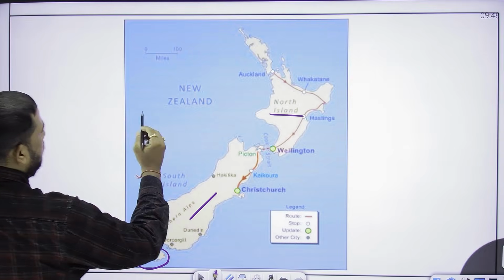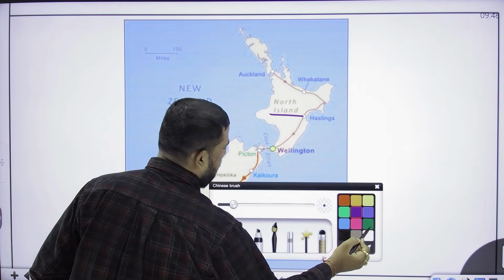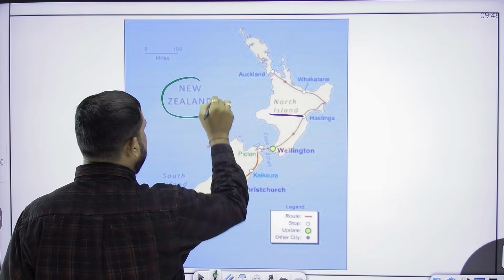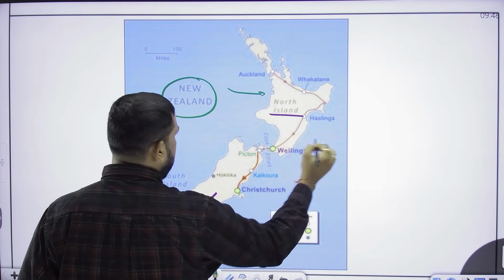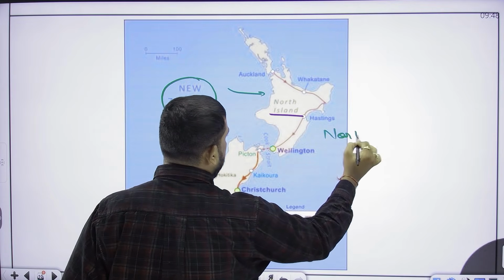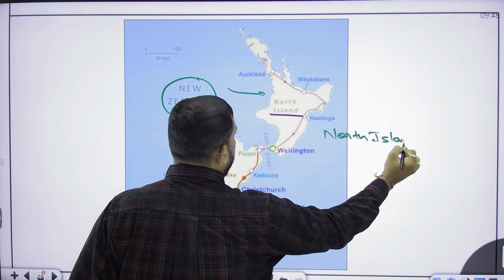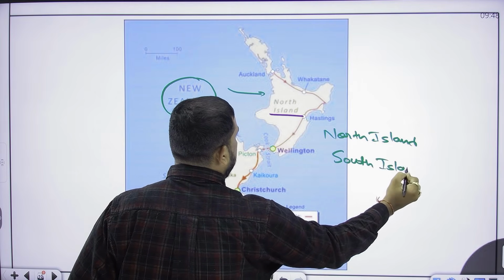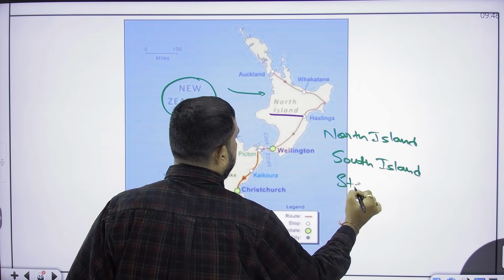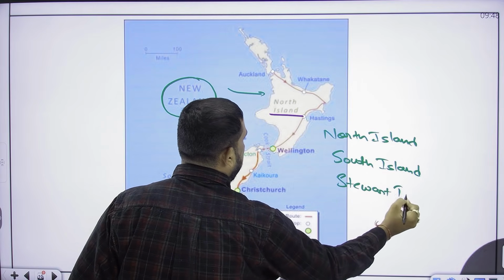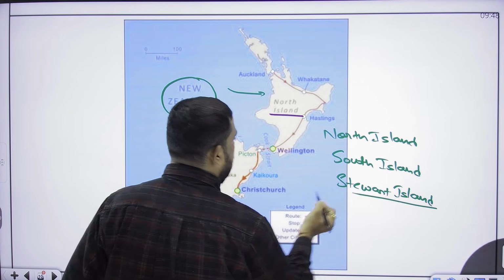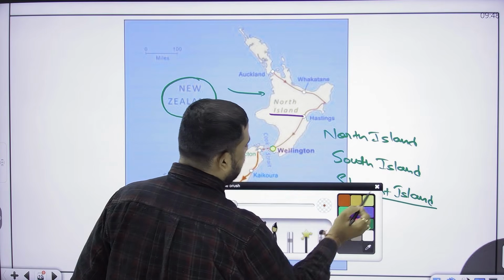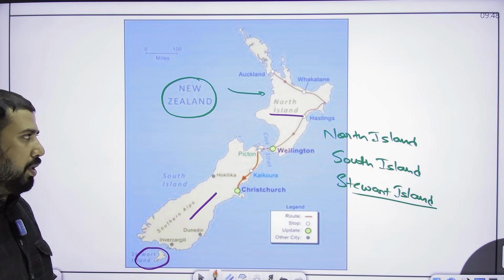So this is the physical division of New Zealand. So New Zealand can be divided into first part, that is North Island, second part is South Island, and third part is Stewart Island. Now, two major things you have to study about it.